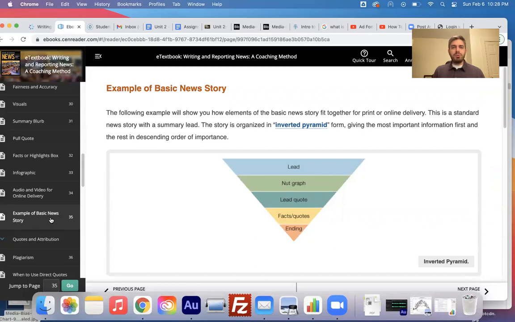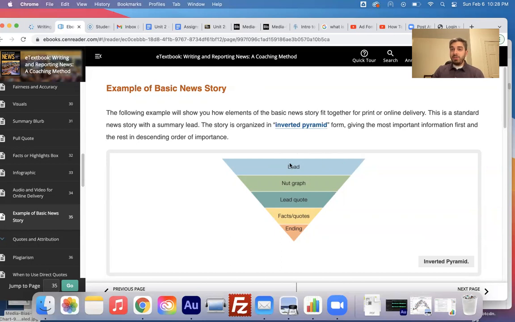The following example will show you how elements of the basic news story fit together for print or online delivery. This is a standard news story with a summary lead. The story is organized in the inverted pyramid form, giving the most important information first and the rest in descending order of importance. So this is what we mean by the inverted pyramid.